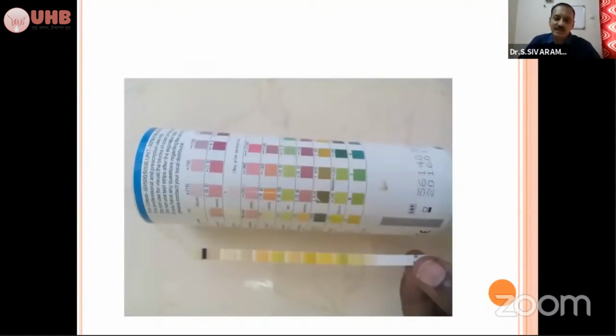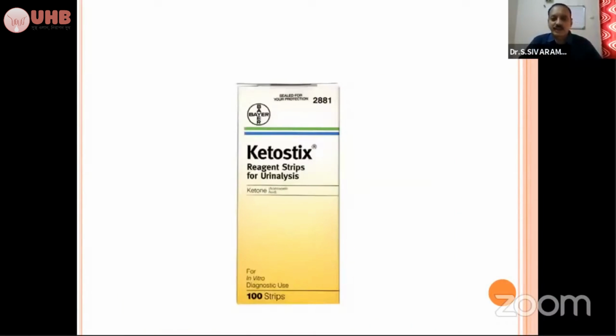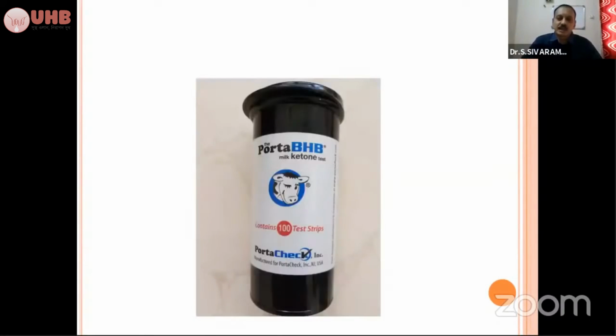And you can use this type of urinalysis strip, which is commonly available everywhere in the field. We use it for humans and also in canine practice. This type of strip can also be used for identifying ketone bodies. Number one, we have seen the Rothera's test. Number two, this type of urinalysis strip and ketosticks reagent strips are available online, so you can easily get these strips online. You can use them for identifying the presence of ketone bodies in the urine. It is very simple. Just collect the urine and dip it, and within a fraction of a second you can identify it.